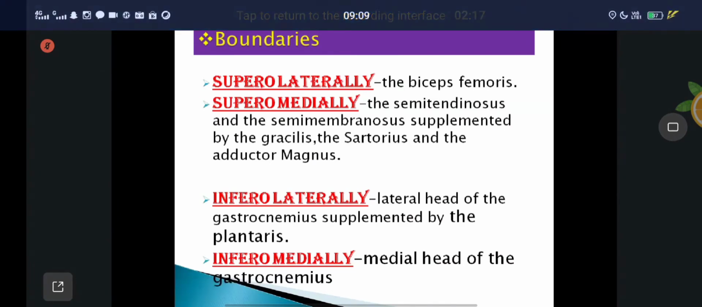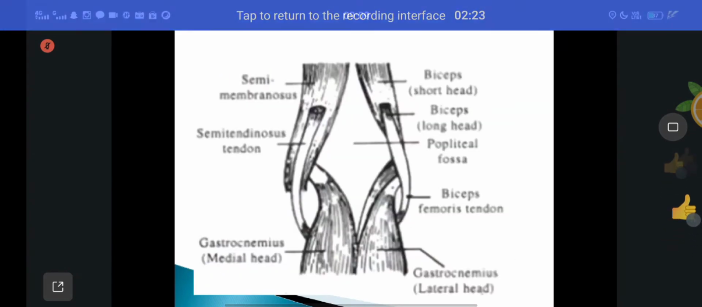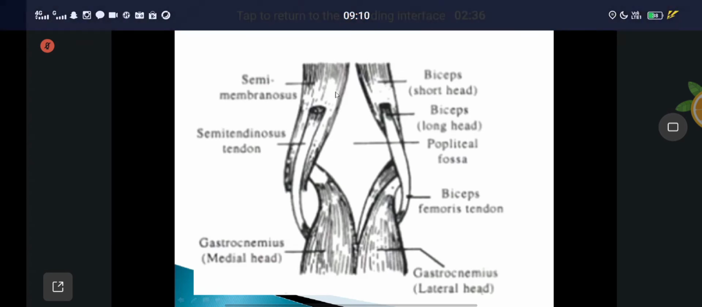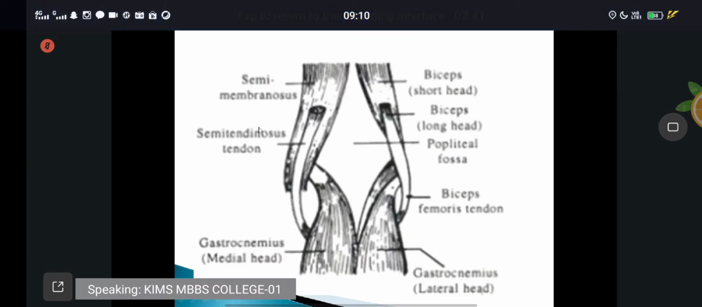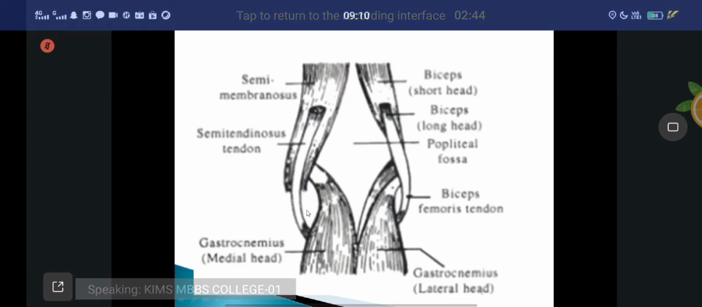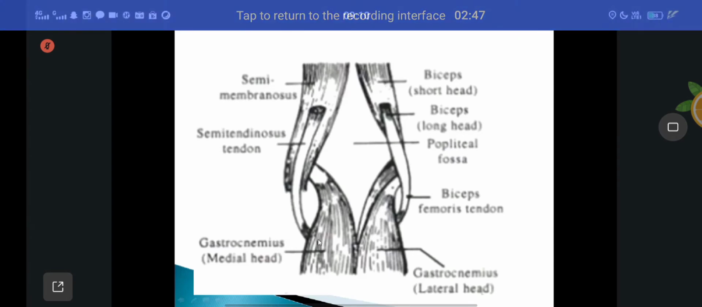Are you clear about these boundaries? Yes. You see here, this is your superior side. This is the inferior side. See here, superolaterally is formed by biceps femoris. Understand? After that, superomedial is formed by semitendinosus and semimembranosus. Understand? Inferomedial is formed by the medial head of the gastrocnemius. Inferolateral is formed by the lateral head of the gastrocnemius. Those are called the boundaries of the popliteal fossa.